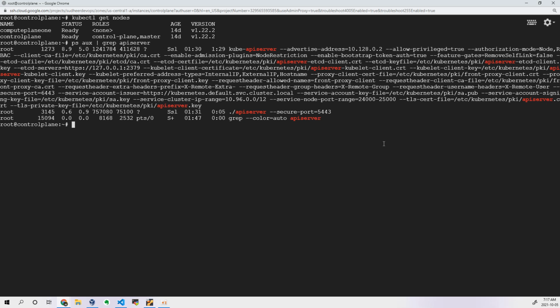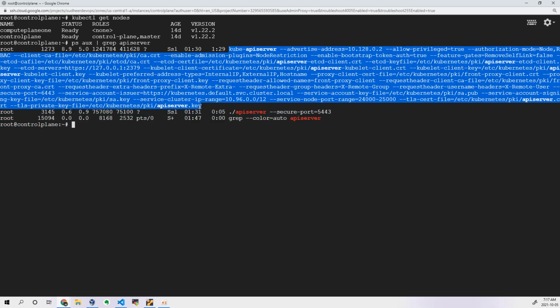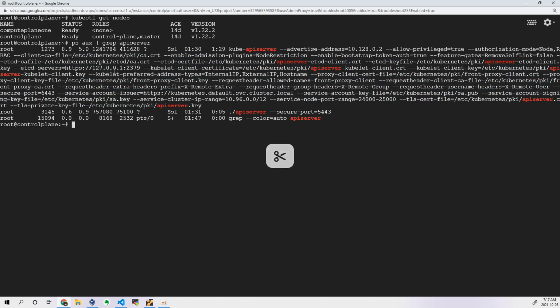Now if you look at this closely, this is the command which is running in the background for your API server. There are so many arguments in order to run it in the background. Right now our concentration is on your authorization mode. You can see here your authorization mode is Node and RBAC.